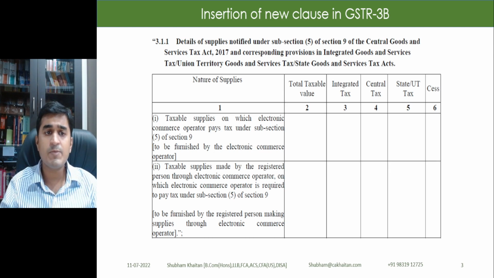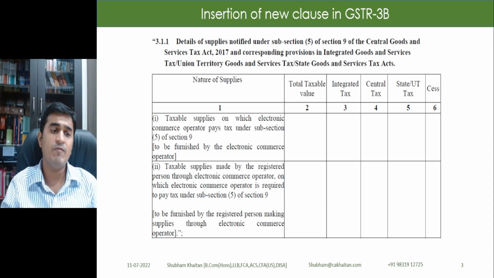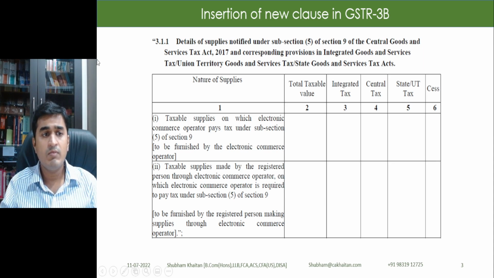Mind you, these persons will not fill up their details from now onwards in 3.A, which is outward taxable supplies. They will be filling up their details in this new table, which is 3.1.1. So there are two columns or two fields which have been inserted here. Clause 1 talks about taxable supplies on which the e-commerce operator pays taxes under 9(5). So this is to be filled up by the e-commerce operator.